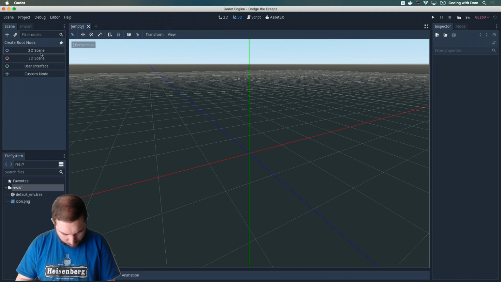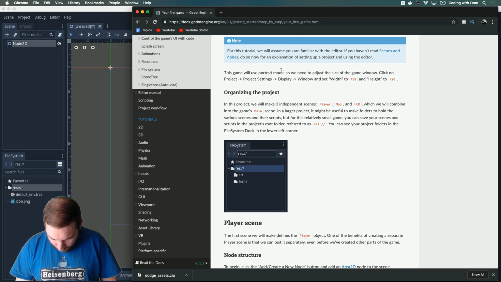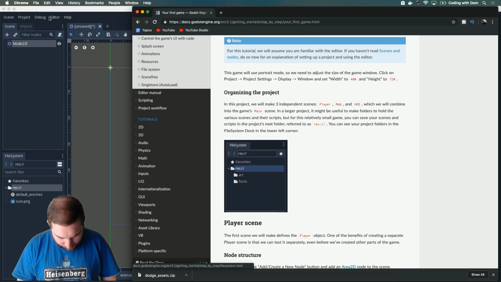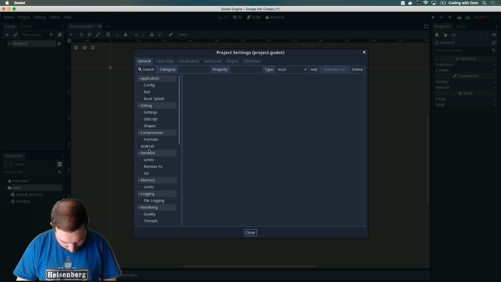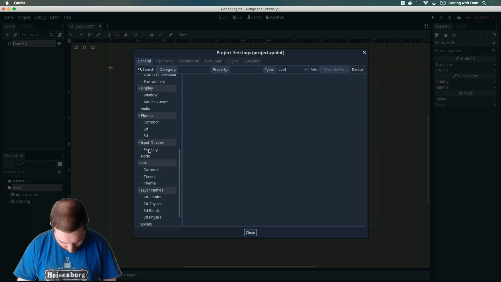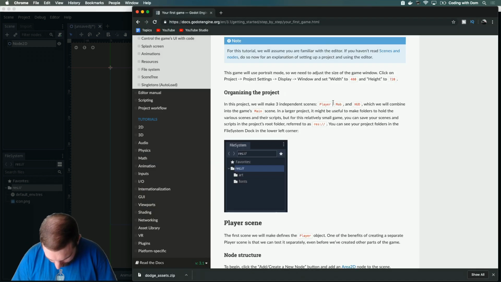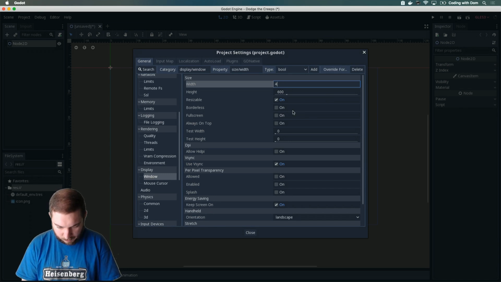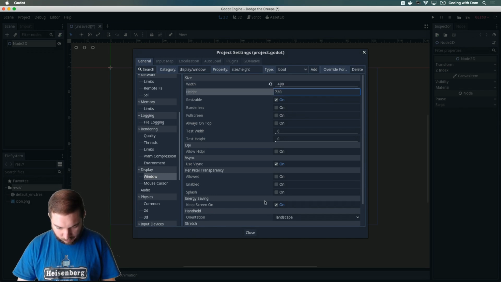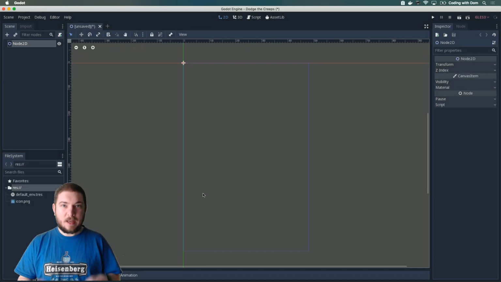So, 2D scene, here we are. Let's go back to the tutorial. We're going to click on Project, Project Settings, Display, Window, and it is 480 by 720. Close. Here we have our viewport. Very nice.